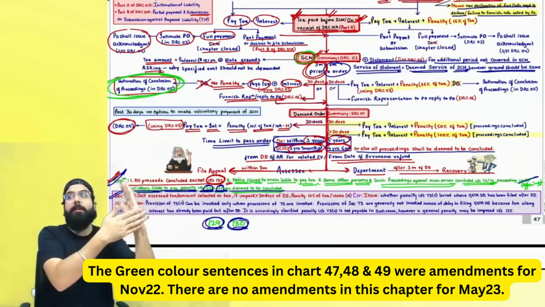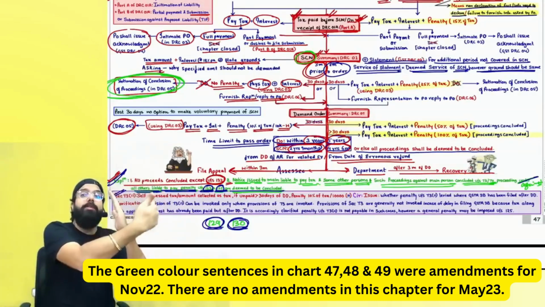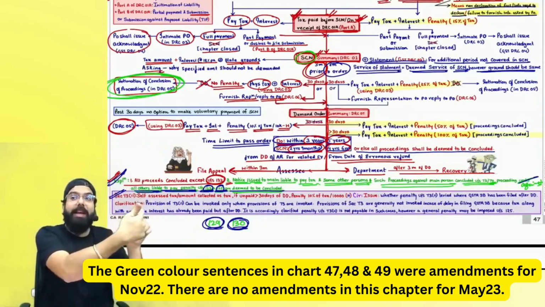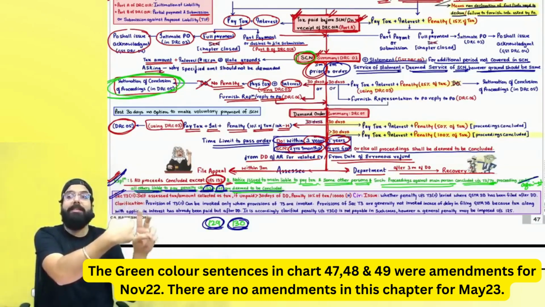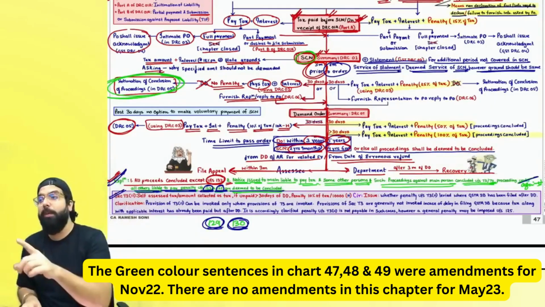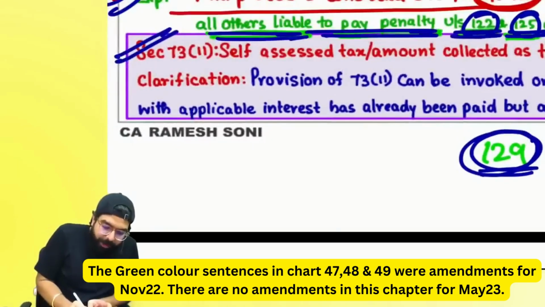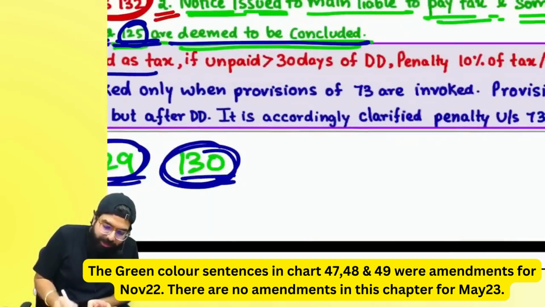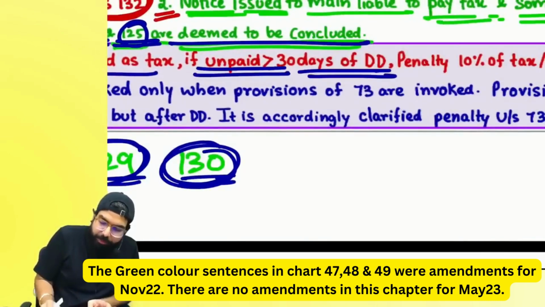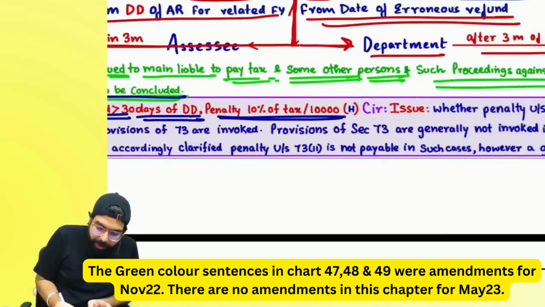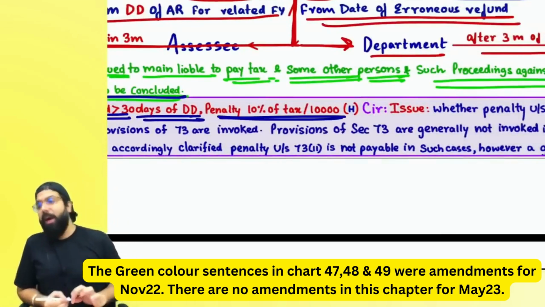If you don't make the payment within 30 days, we will issue you a show cause notice, and then you will be liable to pay tax, interest, penalty also, which is 10% of the tax or 10,000, whichever is higher. Always remember, self-assessed tax or amount collected as tax, if unpaid greater than 30 days from the due date, penalty of 10% or 10,000, whichever is higher, will be charged.